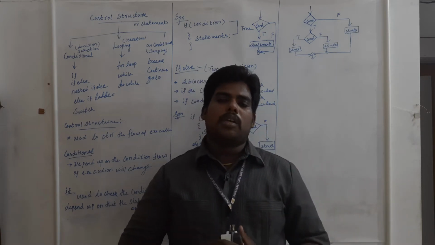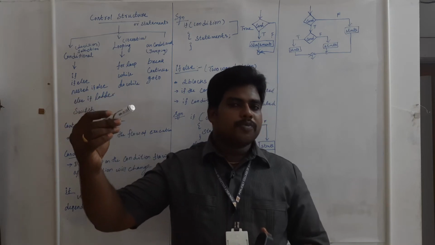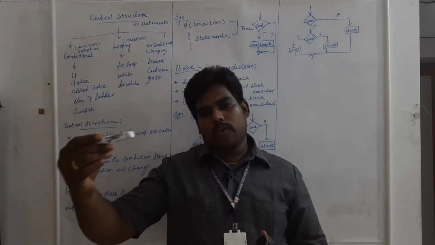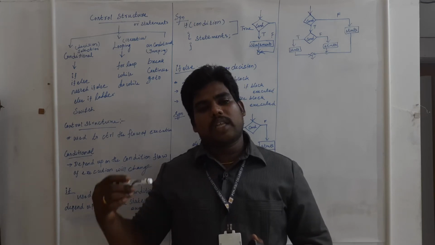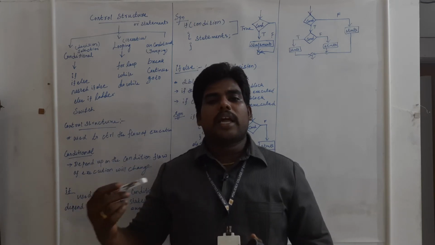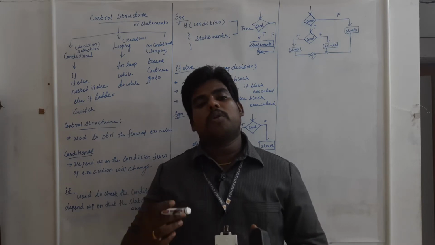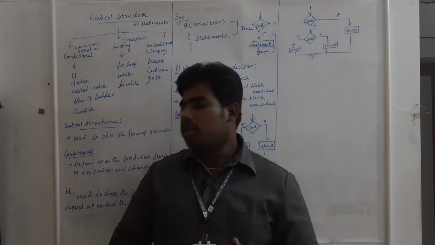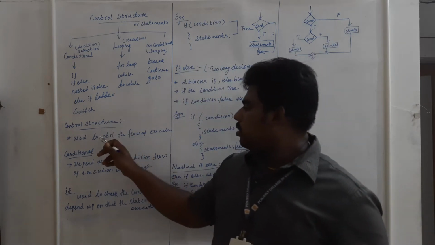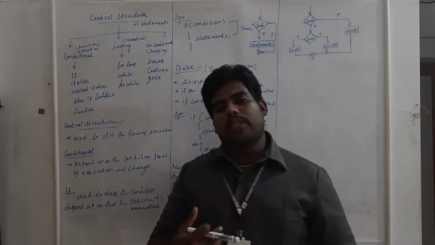Normally your program will be executed in sequential order, one line after the next. But with the help of control structure, we can skip lines and change the flow of execution of the program. So control structure is used to control the flow of execution.